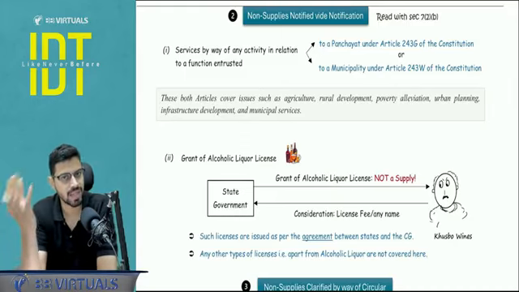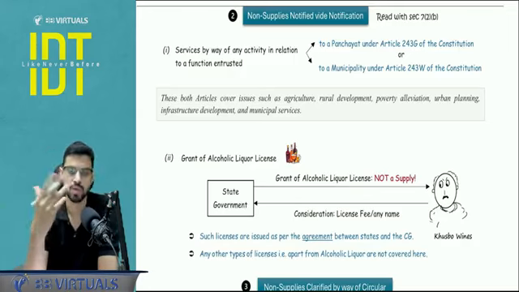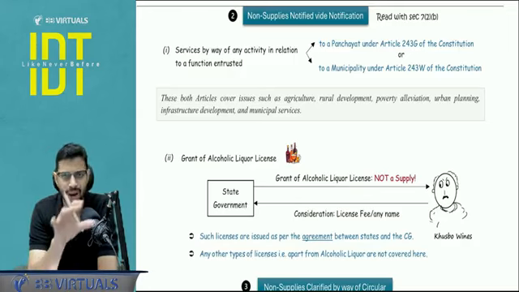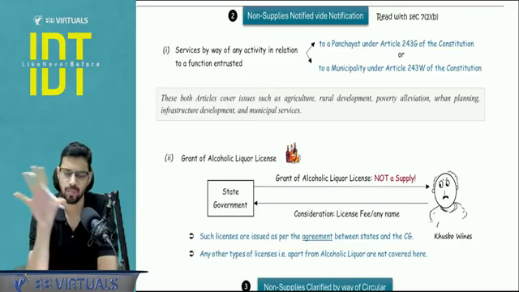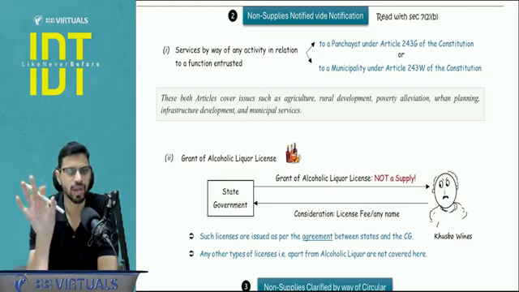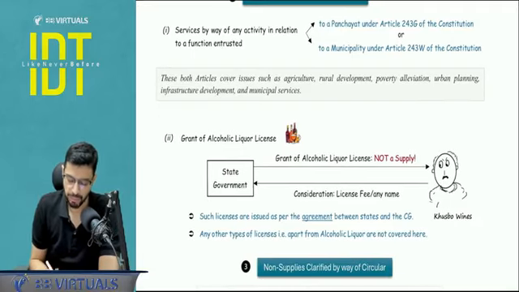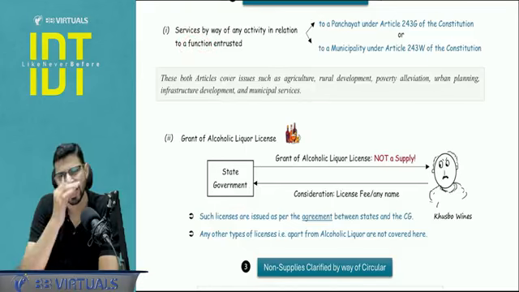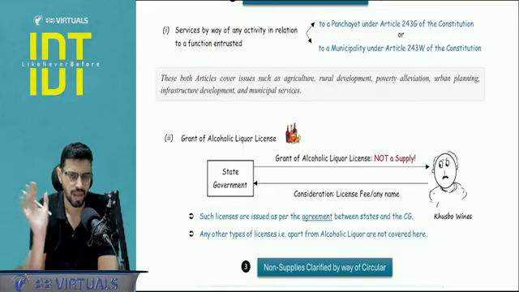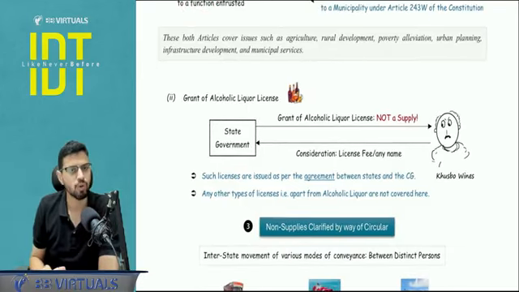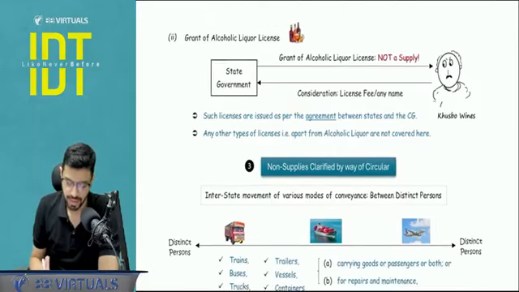So whenever panchayats and municipalities are performing those functions, what are the functions? Local safety, local cleanliness, local drainage system, all the local area functions they are performing, with respect to which they earn any amount, they collect any amount, charge any amount from anyone. Not a supply, they are not covered under the definition of supply. So with respect to such functions, any activity being done would be outside the scope of GST. Is it clear?